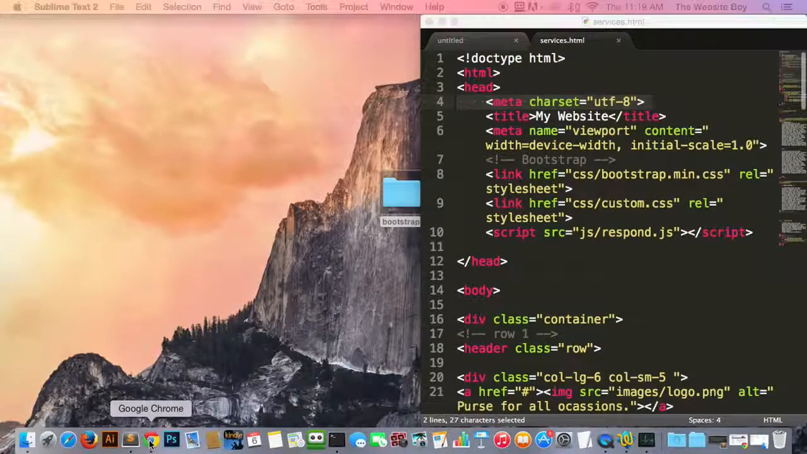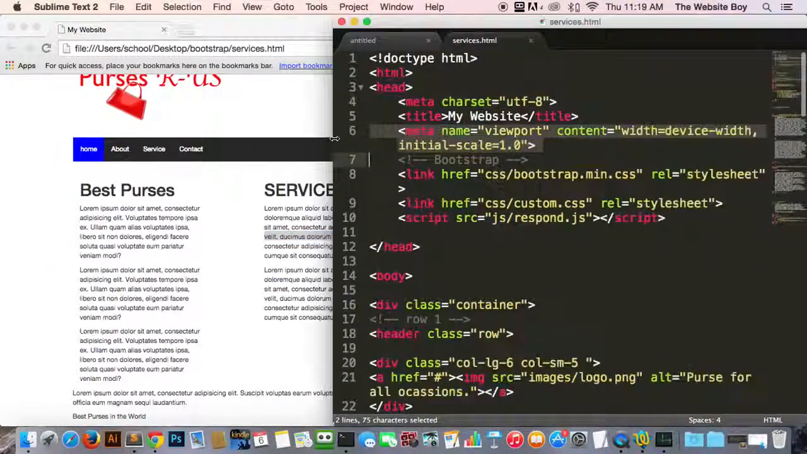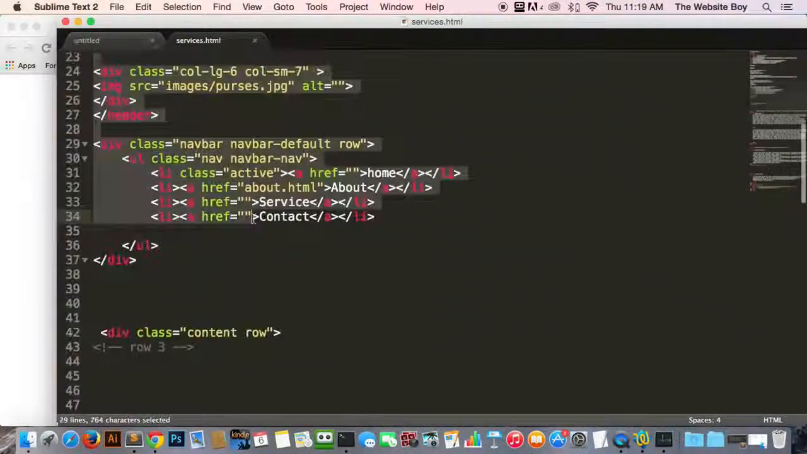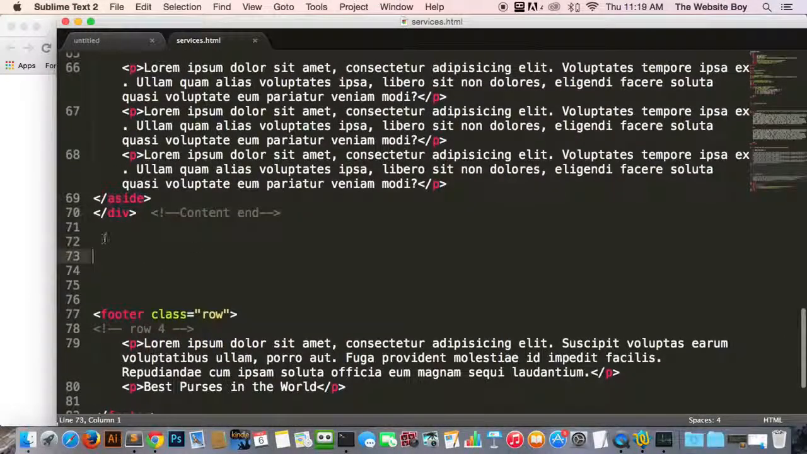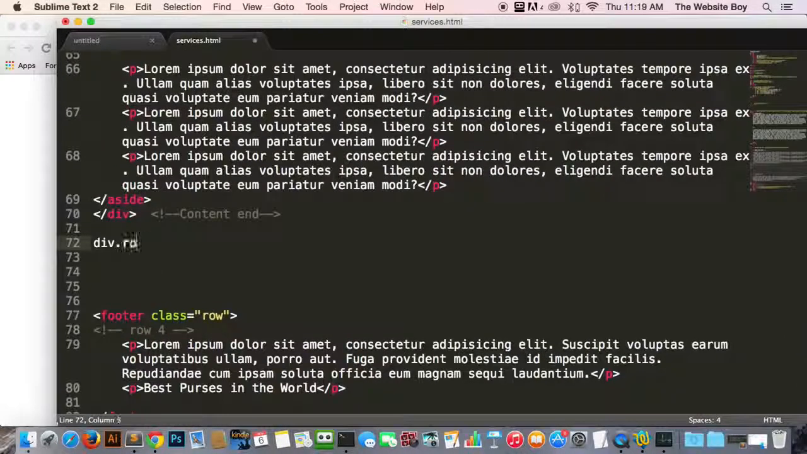Actually, we do need the browser so you can see it. All right, so how are we gonna create those little boxes? Let's do that. Let's create those little boxes right here. Let's create a div with a class of row.